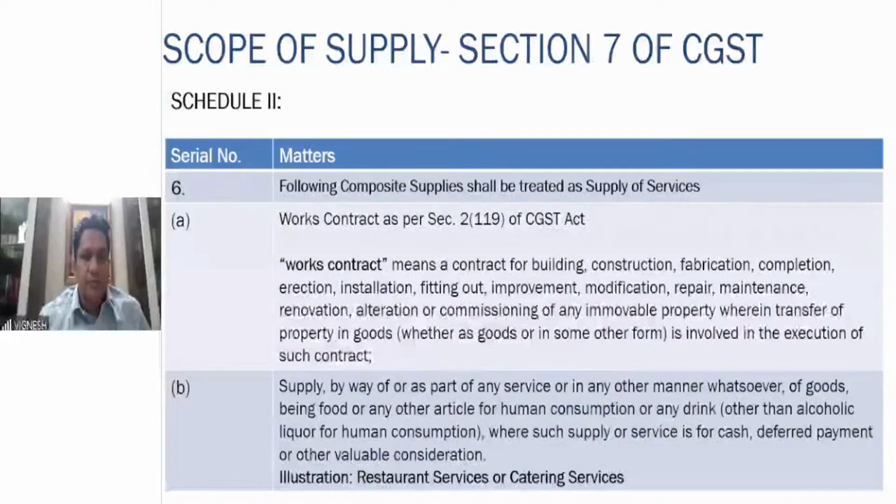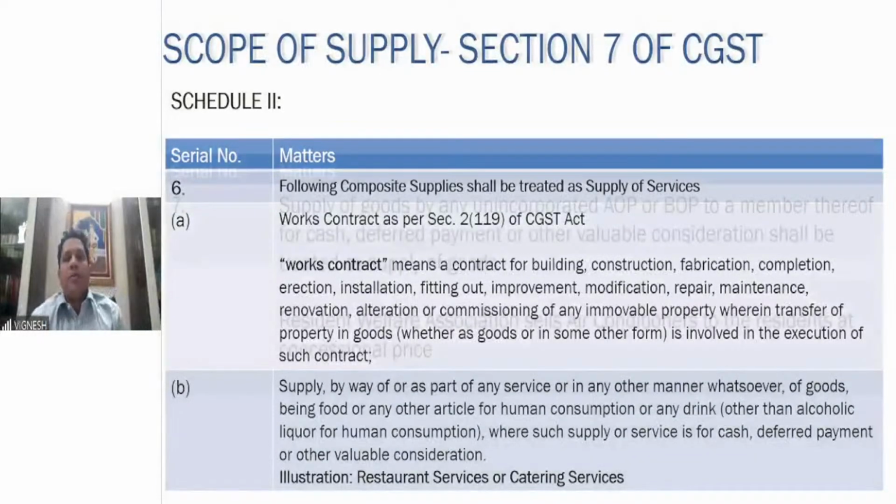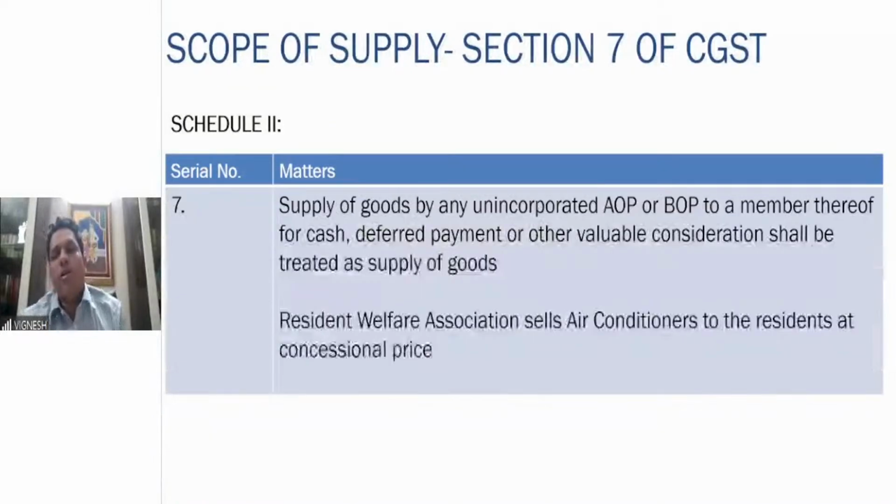Very simple. Then supply of goods by an unincorporated AOP or BOP to a member thereof for cash or deferred payment. As I told you, a Residential Welfare Association selling air conditioners to the residents at a concessional price is also treated as supply of goods.